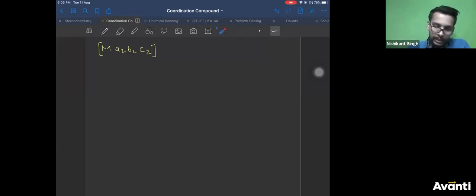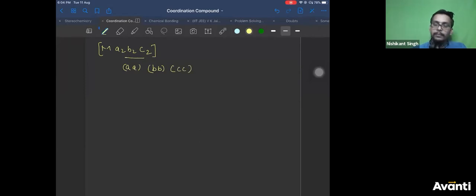Chalo, let us discuss this. Enough time on this. So let us quickly take it on. I will tell you one more importance here. What is that? I will tell you. Dekho. If I take these ligands, let me take them in an easy pair. What is the easy pair? AA together, symmetrical pair. And it makes your job easy. BB together, CC together. Correct?